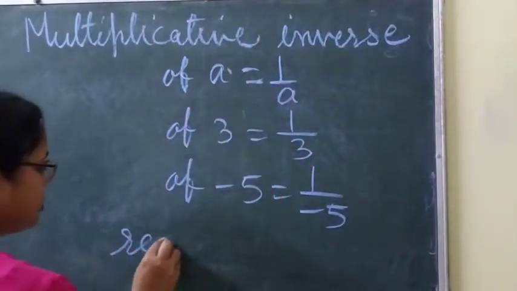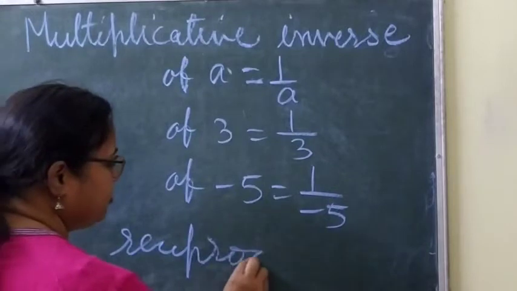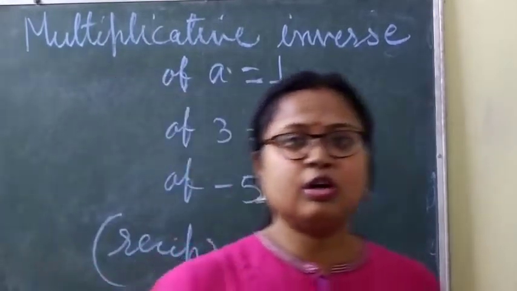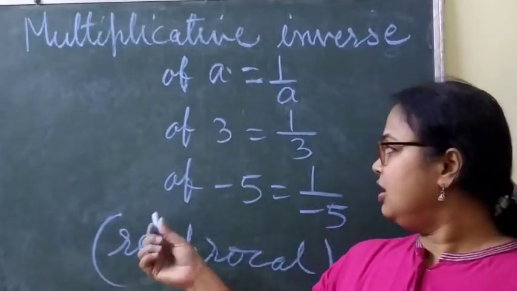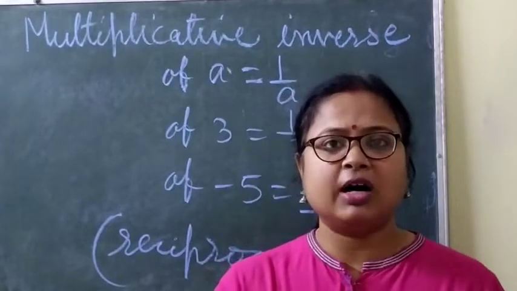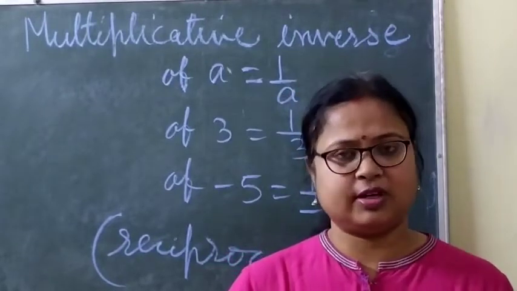Reciprocal, the word I have used here. Reciprocal of the given number. So multiplicative inverse of minus 5 will be 1 by minus 5.